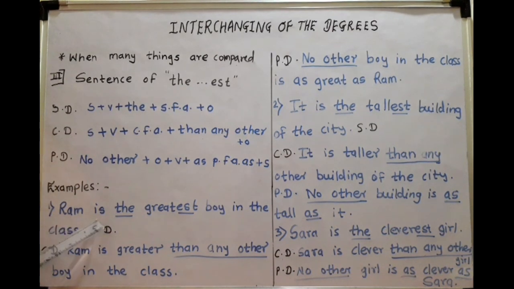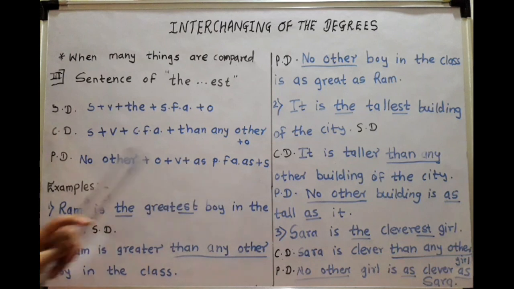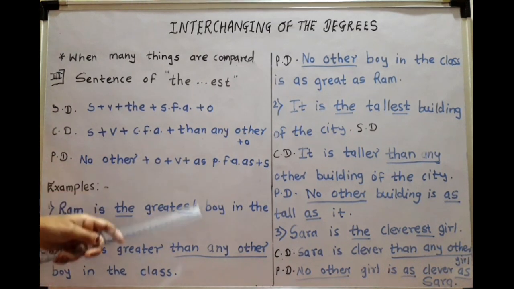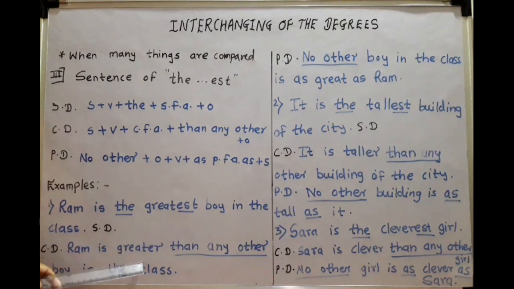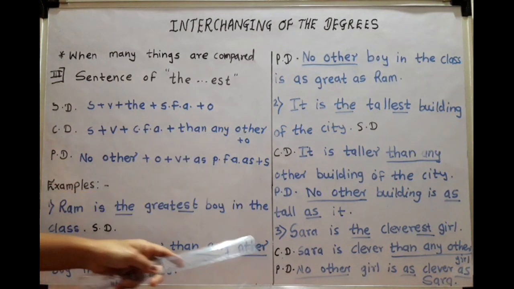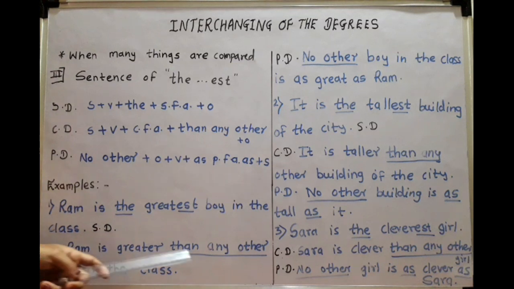Ram is the subject, is is the verb, the EST is superlative, boy is the object, in the class. Comparative degree: subject and verb we have to take as it is. Comparative form of adjective we have to take. Greatest, comparative form is greater. Then after that, than any other. Then boy in the class is the object, as it is we have to take. So Ram is greater than any other boy in the class.